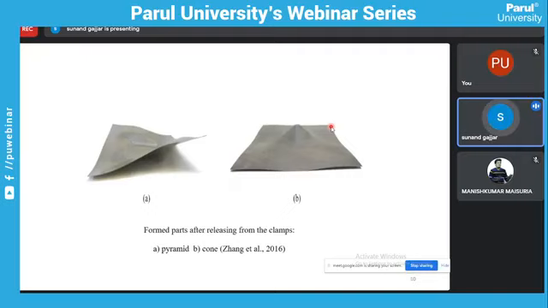Here, the formed parts are what we can observe from the clamps when they are released. The first one is the pyramid shape, and the second one is the cone shape. Here we can directly observe the profile is not proper around all the edges. Around all the edges, the profile is not clear. So these geometric inaccuracies occur.